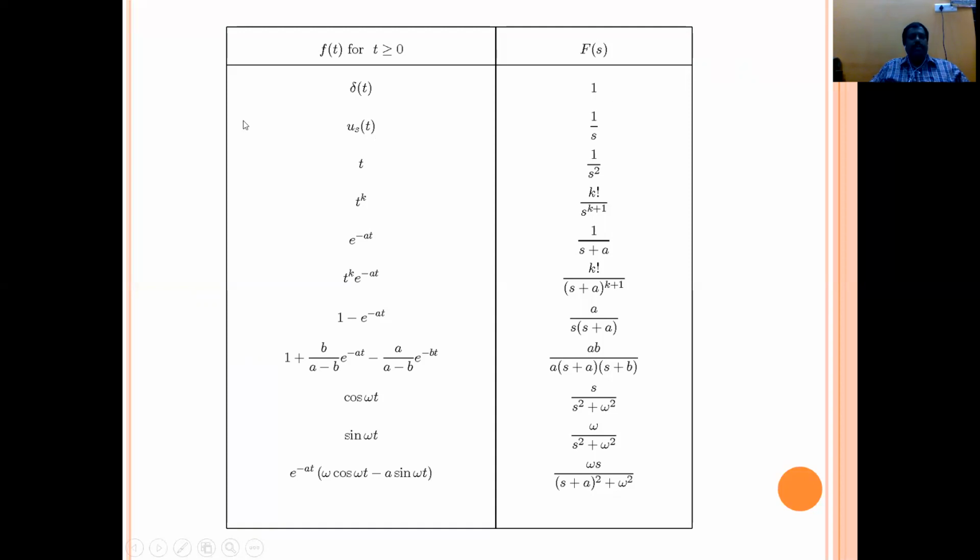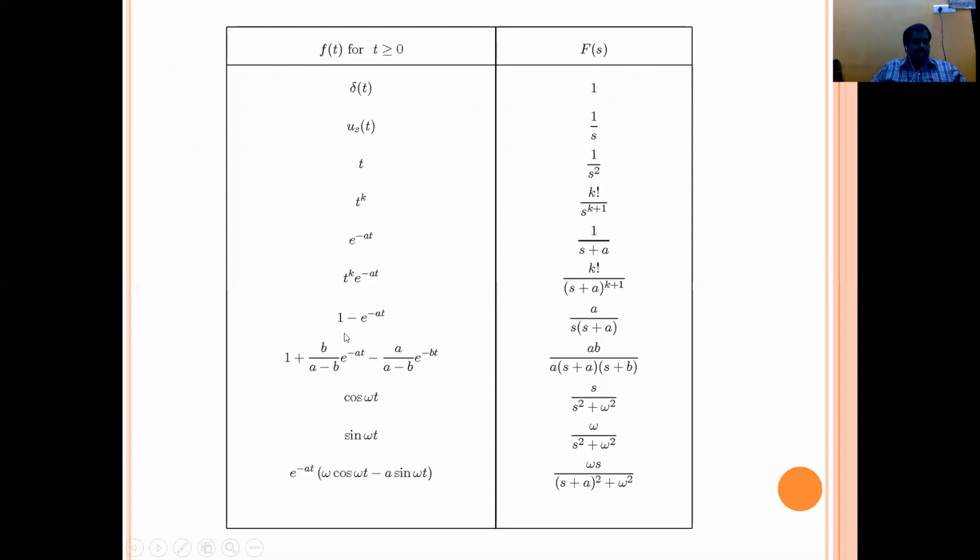The Laplace transform of delta of t is equal to 1, and the Laplace transform of u of t is equal to 1/s. Laplace transform of t is equal to 1/s². Laplace transform of t^k is k!/s^(k+1). Laplace transform of e^(-at) is equal to 1/(s+a). Laplace transform of t^k e^(-at) is k!/(s+a)^(k+1).